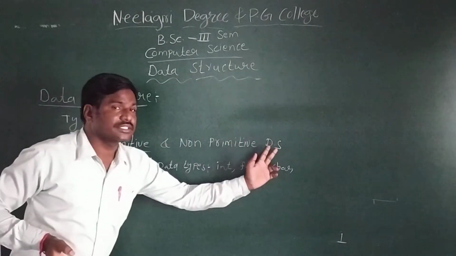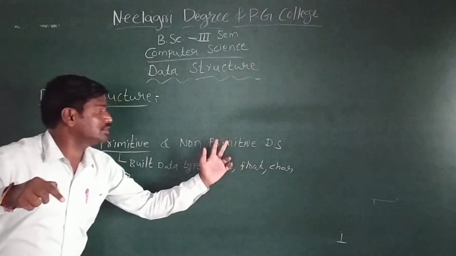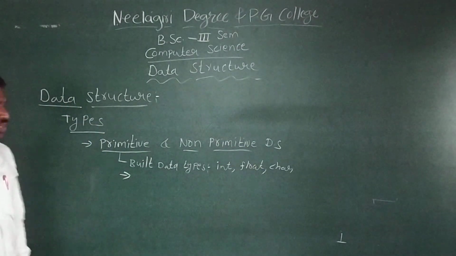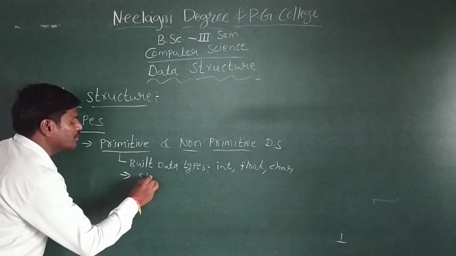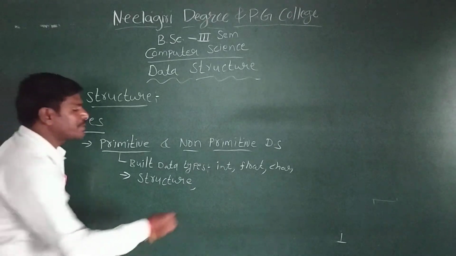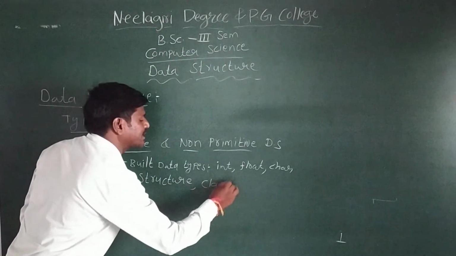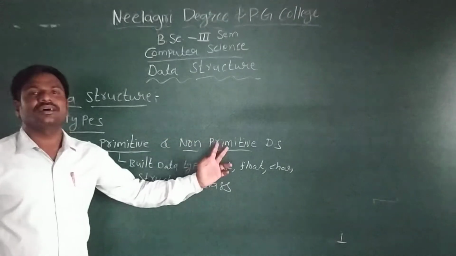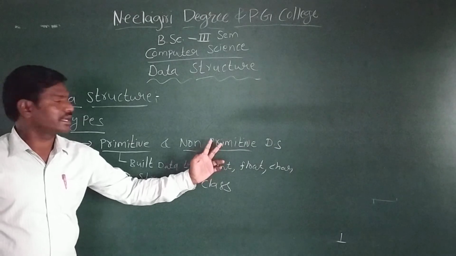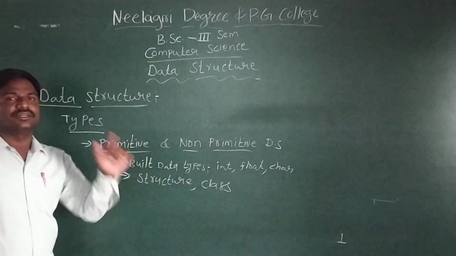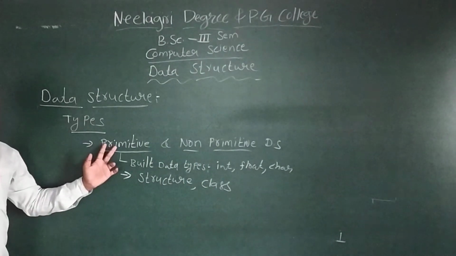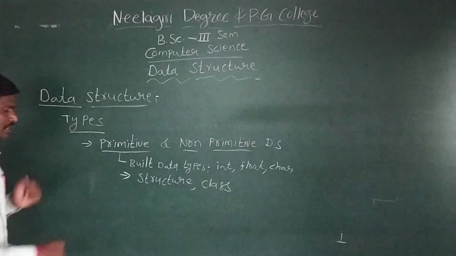In C language we use a concept called a structure, and in C++ we use a class, to organize non-primitive data structures. So this is one type of classification: primitive and non-primitive data structures.